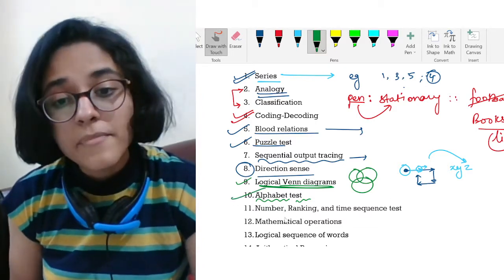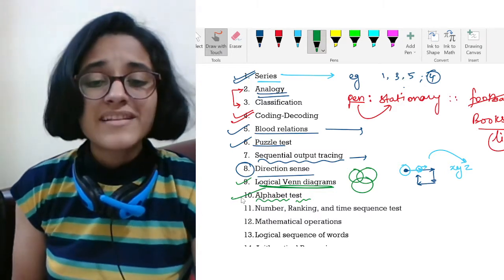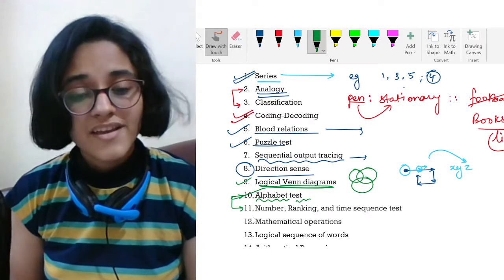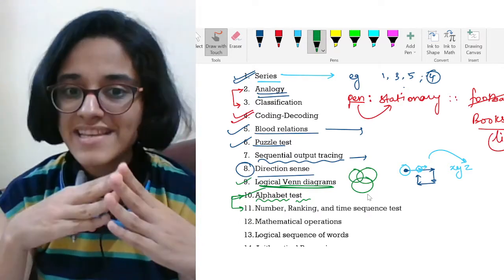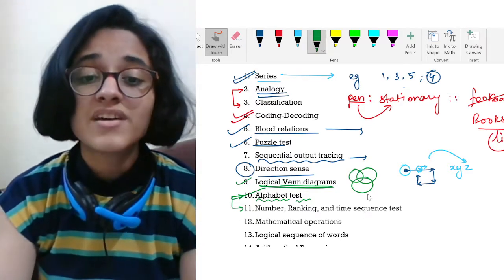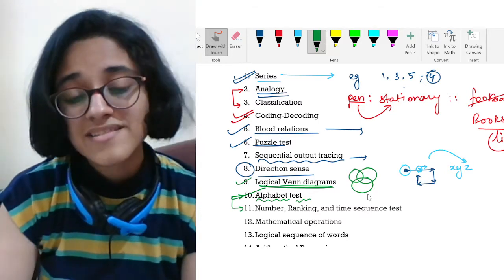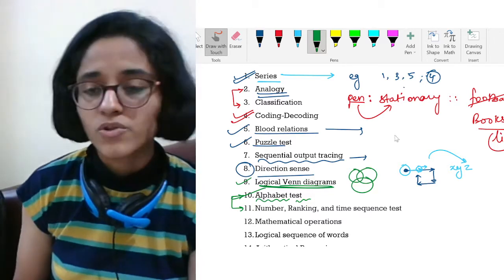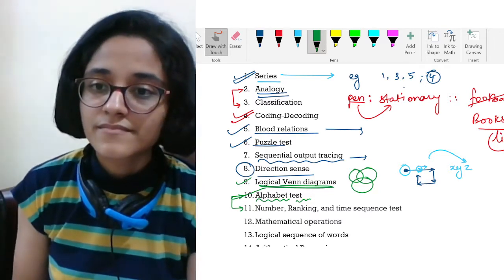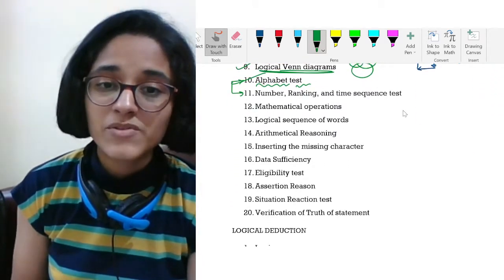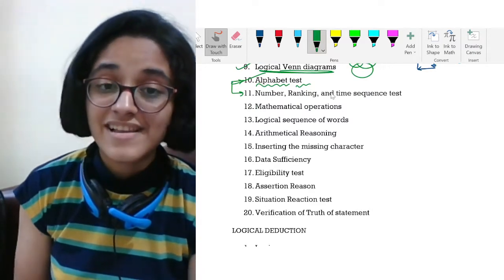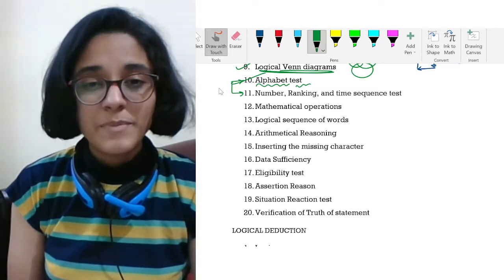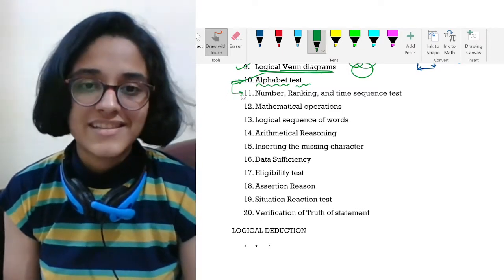Okay, next we have number, ranking, and time sequence test. I mean, 10th and 11th are very similar. They will give you some sort of test. The 10th one will give you some sort of test related to alphabets, whereas the 11th one will give you some sort of test related to numbers, its rankings, and all those things. I don't think I would be able to explain it very nicely until I go to a question and then tell you what it is. So please wait till this video comes.